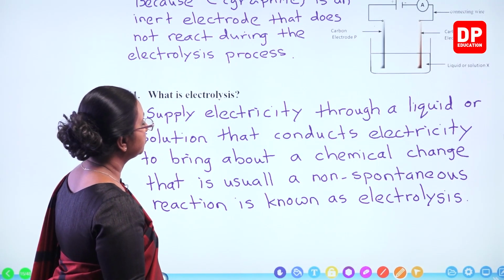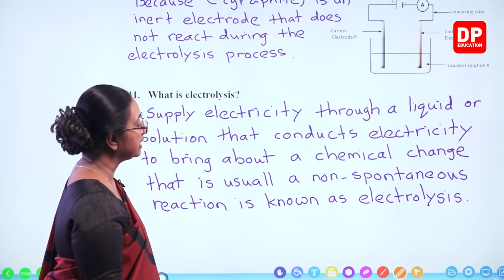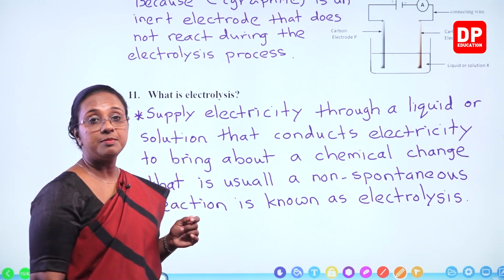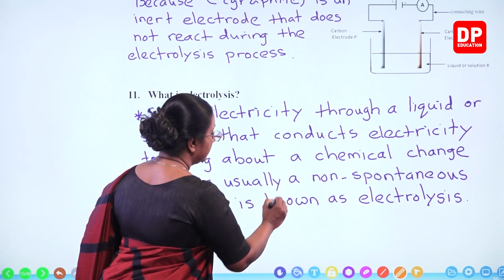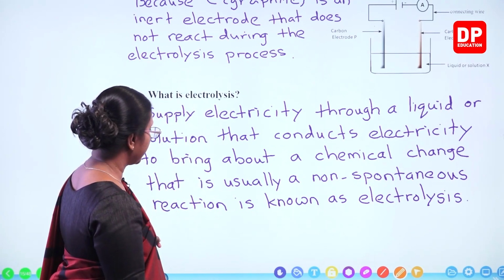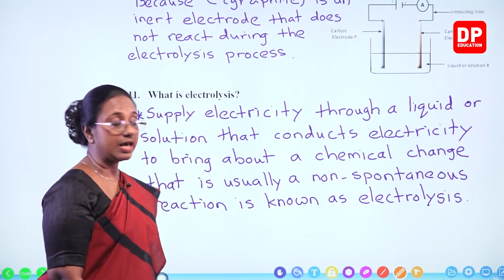Supply electricity through a liquid or solution that conducts electricity to bring about a chemical change that is usually a non-spontaneous reaction is known as electrolysis.